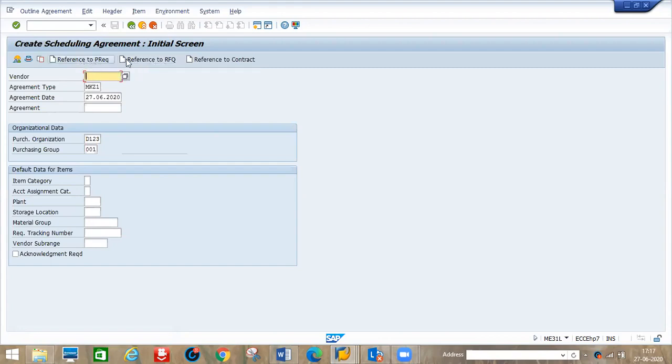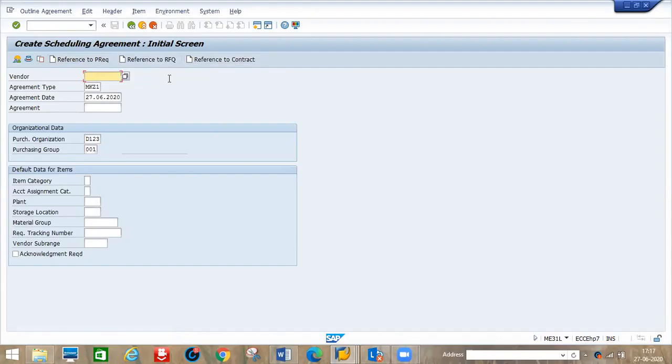Now we have seen this, so the additional contract will come. With the contract number we created, we can also create scheduled agreements. But whenever you do scheduled agreements, the purchase order is not mandatory. Why it's not mandatory, we will tell you.